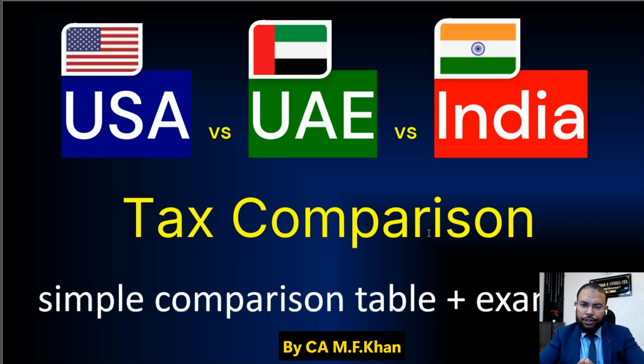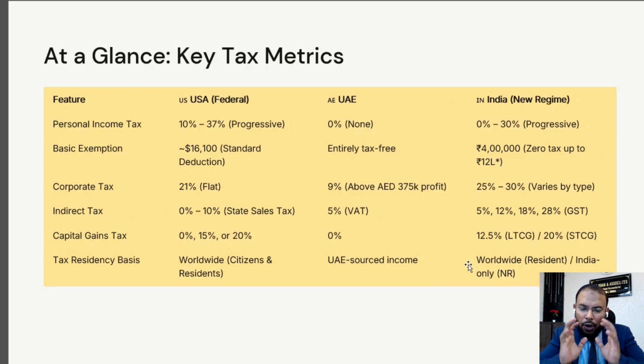Today we are going to discuss three countries' taxation: USA taxation, UAE taxation and India taxation. Here we will take the understanding of basic sales tax, corporate tax, income tax and capital gain. Via examples we will understand in a simplified manner. First of all, here we can see at a glance what the differences are in these three countries.